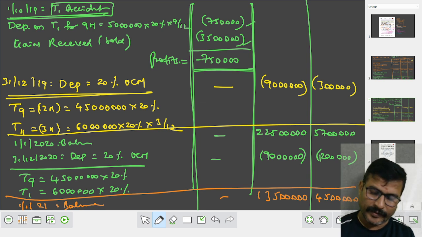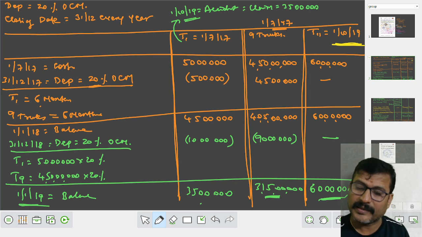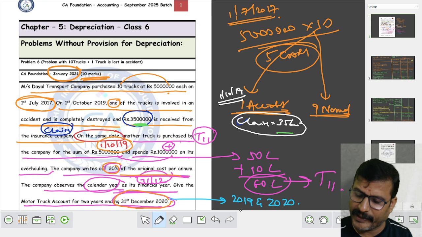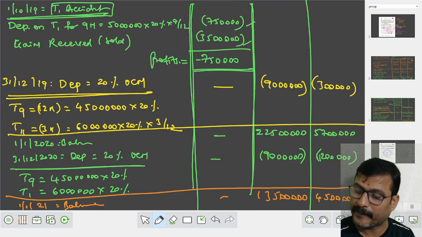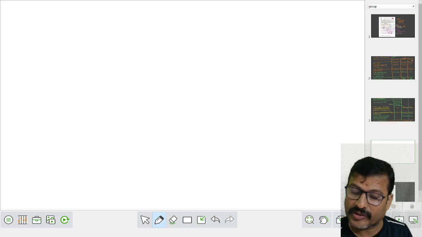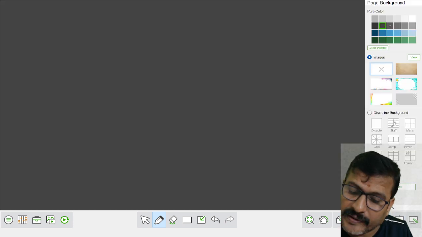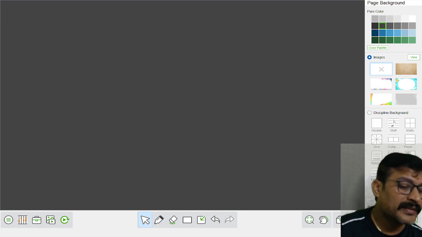So this is all about your working note. Why have we done the working note up to 2020? Because he is asking us to prepare up to December 2020. Means we have to prepare the ledger for 2019 and 2020. Now let us write what? We have to prepare which ledger? Trucks, right?